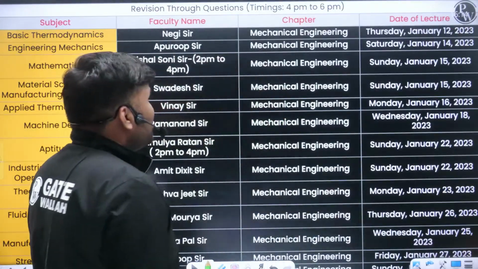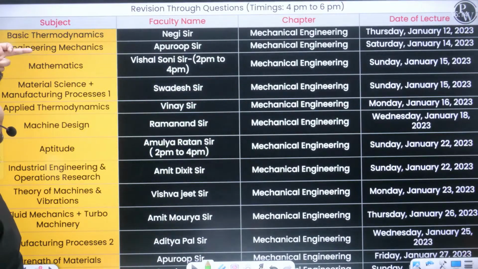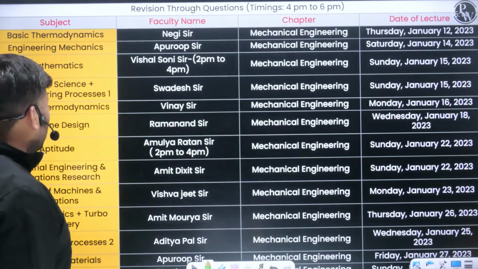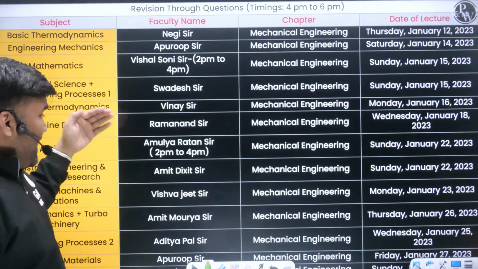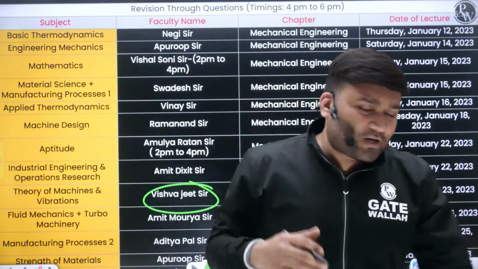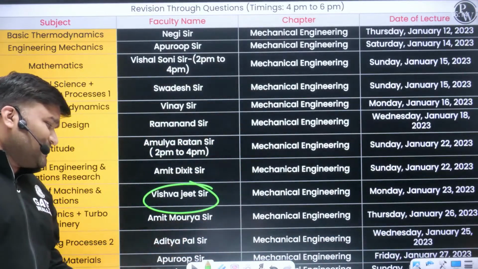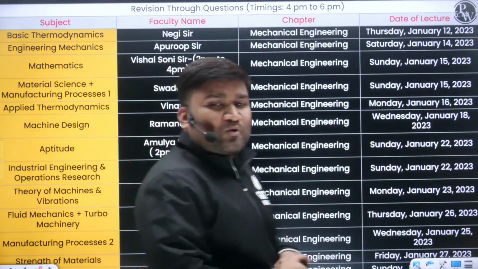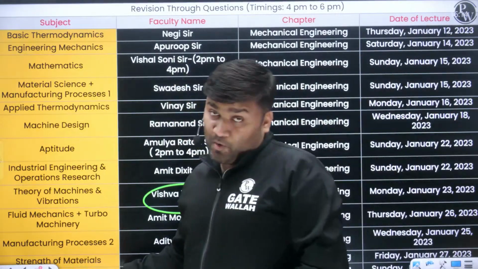Already a few sessions have been conducted. Basic thermodynamics is done, engineering mechanics is done, and the mathematics session is already done. Material science session has also already been conducted by Swadesh. Today I am here on 23rd of January to conduct this session. After me, Amit Maurya sir, Aditya Pal sir, Approve sir, and Sandeep sir are going to take their sessions. So these sessions are going to be very, very important.